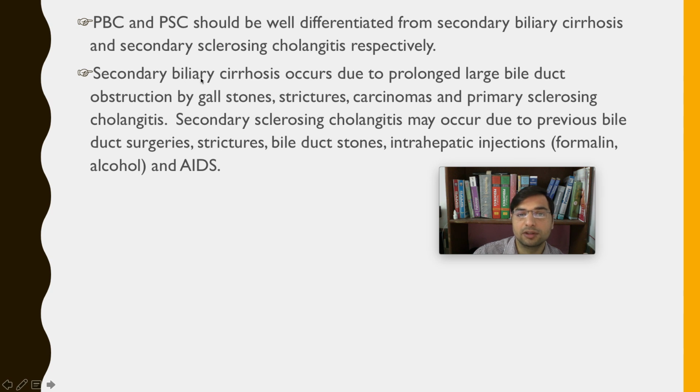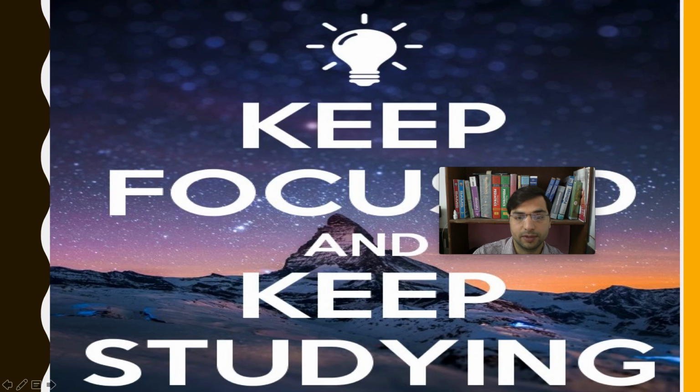Similarly, secondary sclerosing cholangitis may occur due to previous conditions like bile duct surgeries, strictures, bile duct stones, intrahepatic infections, intrahepatic injections, and AIDS. Such biliary cirrhosis and sclerosing cholangitis are called secondary biliary cirrhosis and secondary sclerosing cholangitis. For your additional information.